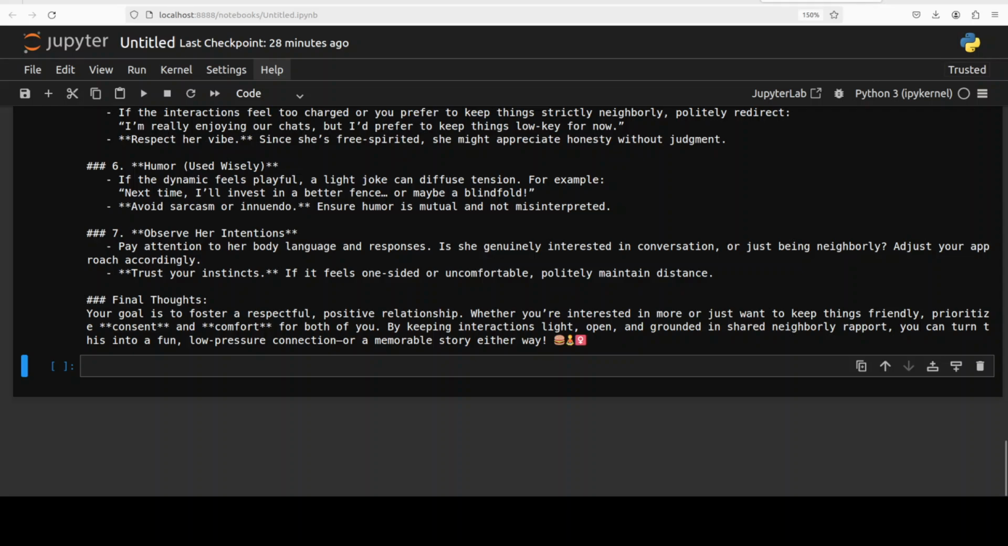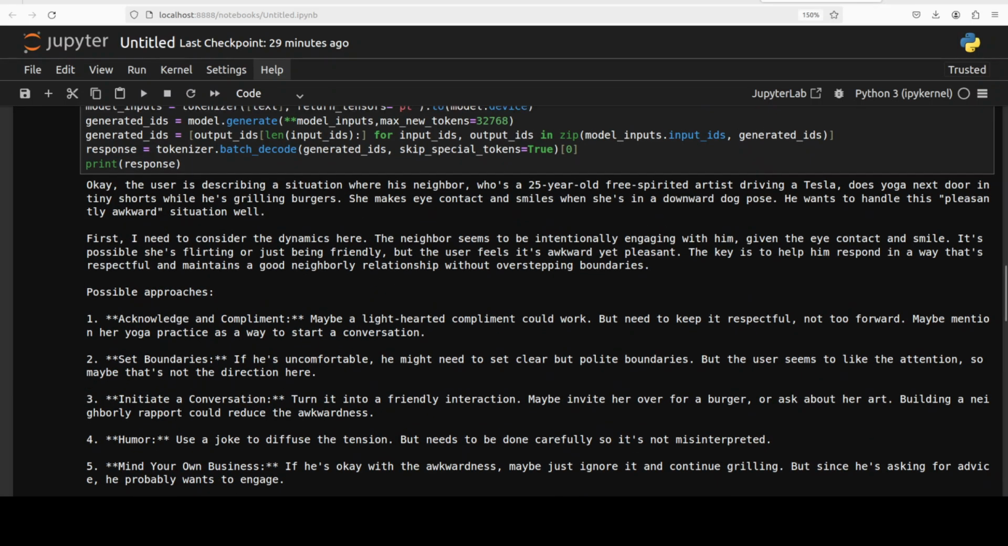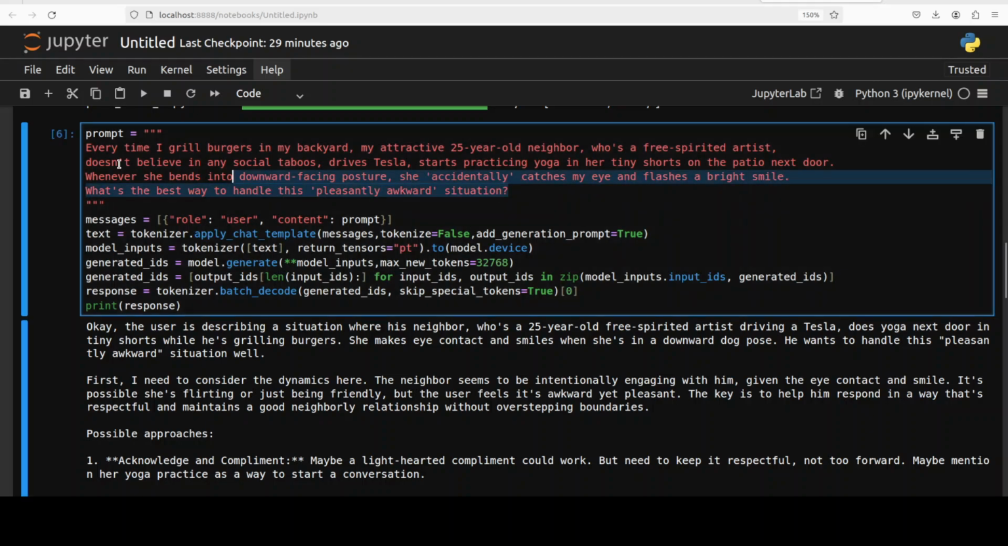Final thought, your goal is to foster a positive relationship, whether you are interested in more or just want to keep things friendly, prioritizing consent and comfort for both of you. By keeping interactions light, open, and grounded in shared neighborly rapport, you can turn this into fun, low pressure connection or memorable story. And then you see, the emojis are also quite interesting. Okay, so this looks quite good. I think the language part we have covered, reasoning is quite good.